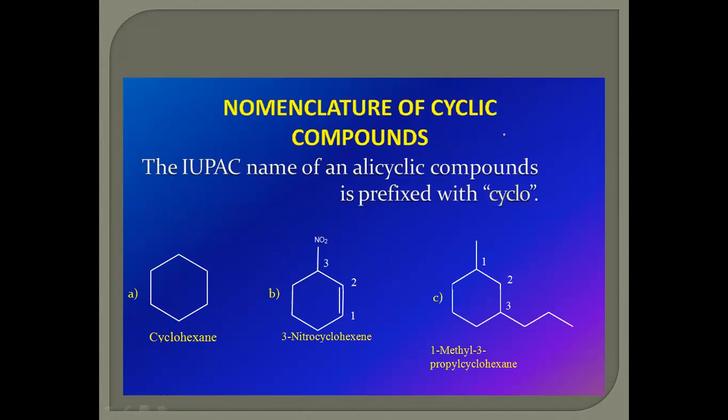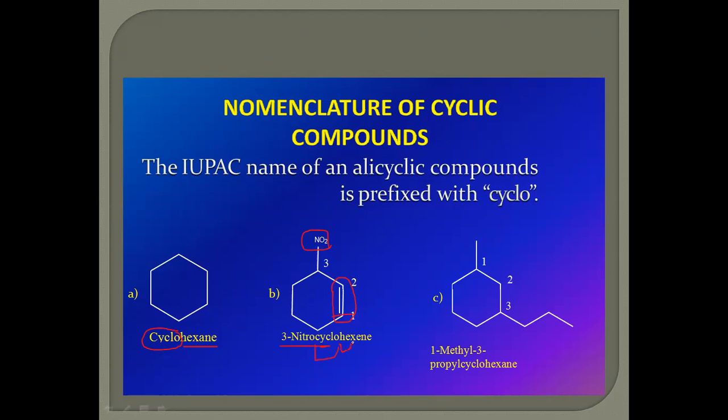Another naming system is for cyclic compounds. If the organic compound is cyclic, then the prefix used is cyclo before the name of the parent alkane. For example, here a six-carbon cyclic ring is hexane, and the prefix used for the cyclic compound is cyclo. In example B, there is a double bond in the ring, so numbering starts from this double bonded carbon atom: 1, 2, 3, and here nitro is the substituent. 3-nitro, cyclo for the cyclic compound.